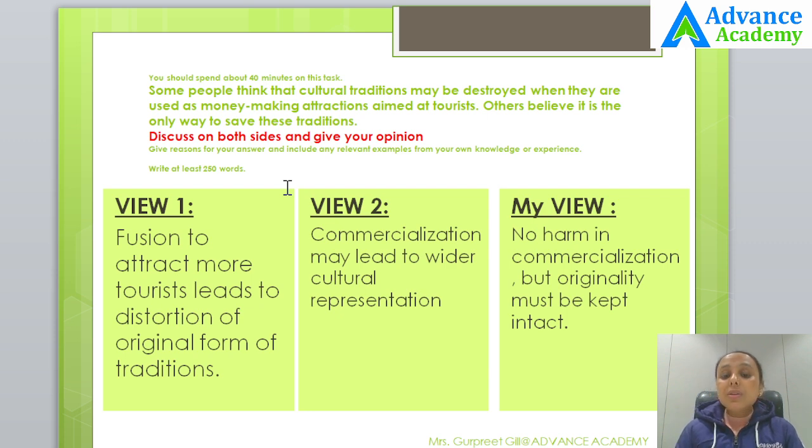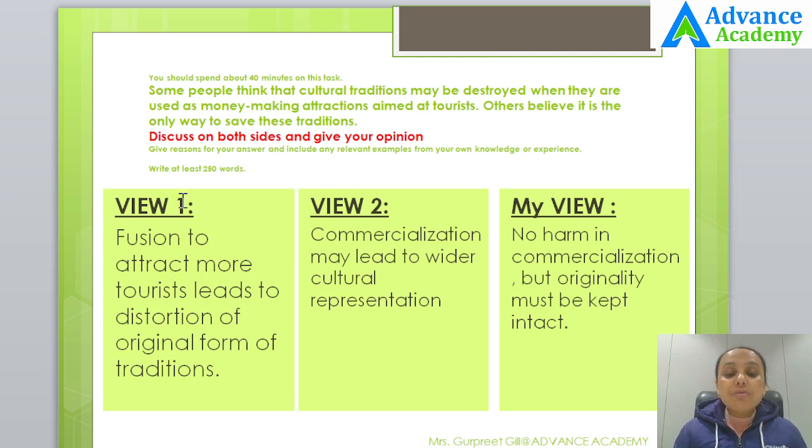So, you have been given the task to discuss both the aspects, good and bad, of this trend, and also you need to tell your own opinion whether these things should be done or not. For each paragraph, you do not require multiple ideas, you just need one idea per paragraph. Let us see what we can write in the first paragraph.